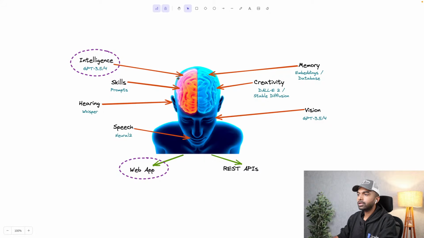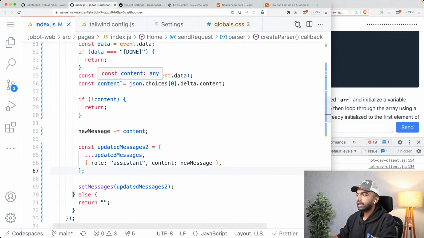Now, next time we are going to also create some kind of a sign-in so that you can actually sign in and use it. And we're also going to look at using skills, so how we can give Jobot some skills. So we're going to look at that too. All right. And what next?